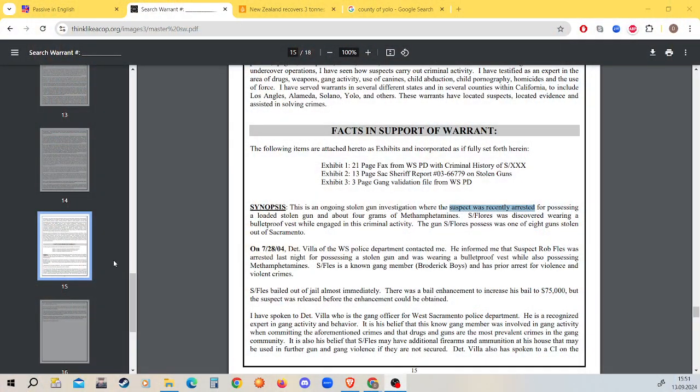I did this. And for this sentence, there was a bail enhancement, but the suspect was released before the enhancement could be obtained. Someone released him, pick a friend, someone who can take the joke and say, so-and-so released this person. They made the mistake. Mistakes were made? No. He or she made the mistake. I know who did it, and I'm going to say who did it.